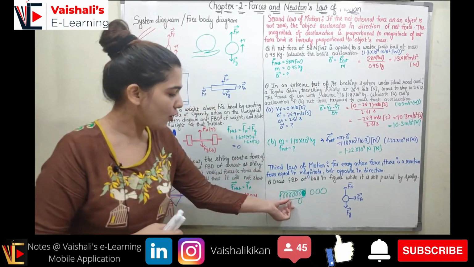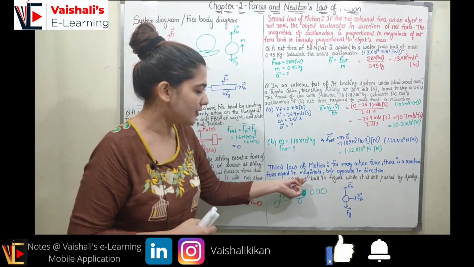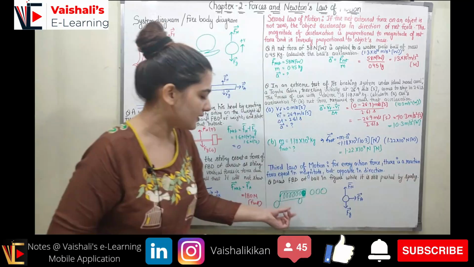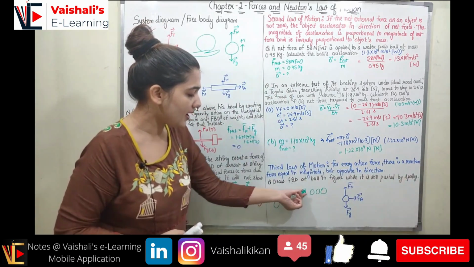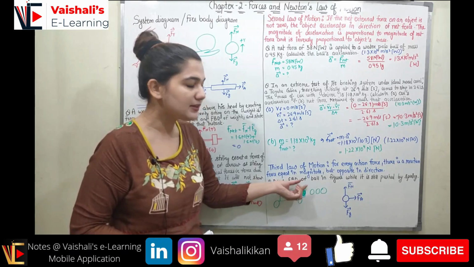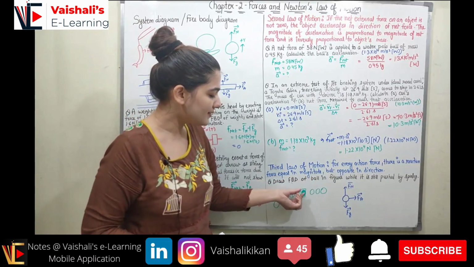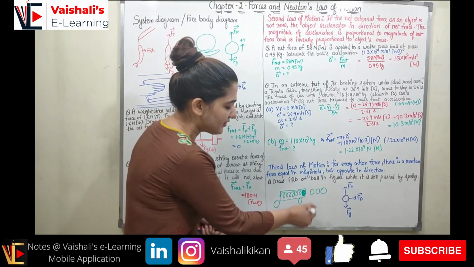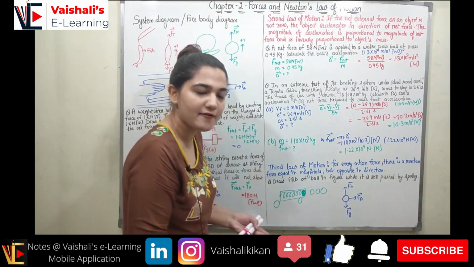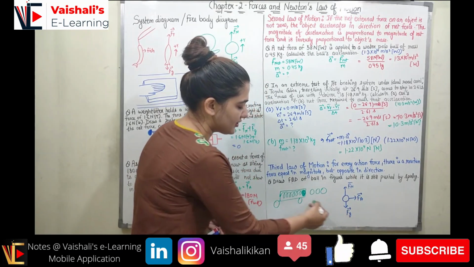So now here this is the object, and the next question states, draw the free body diagram of the ball in the figure when it is still pushed by the spring. So here in the cart we have a spring. The ball is inside the cart, and when it is still inside the cart, we need to make a free body diagram of the ball. So when the ball is inside the cart, it will have some normal force due to the cart, and because the ball has mass, it will have a gravitational force. So we will have normal force and gravitational force.